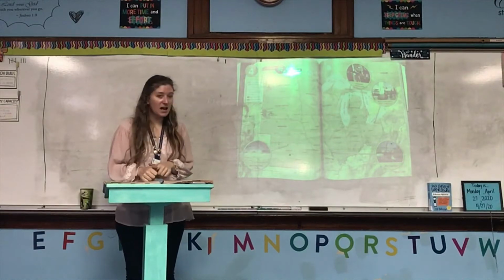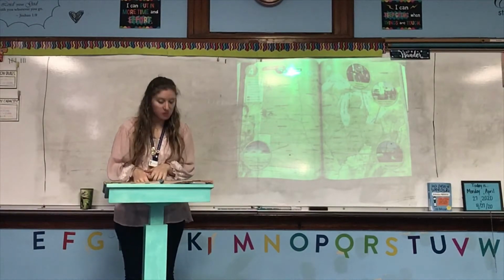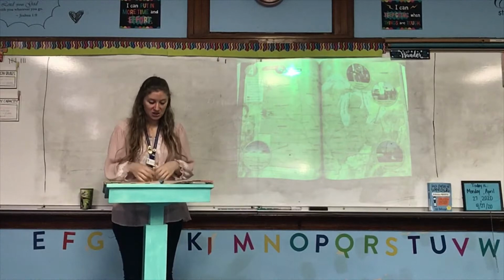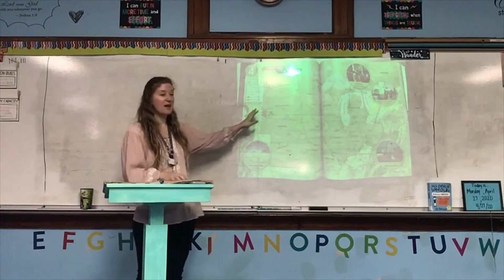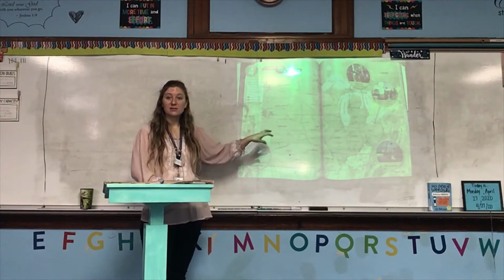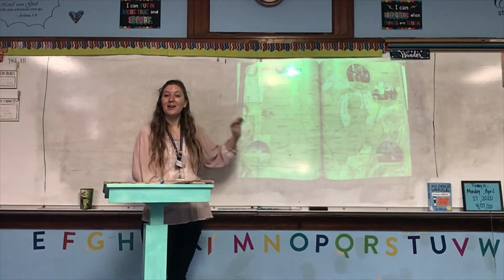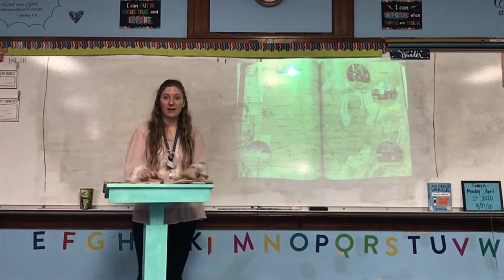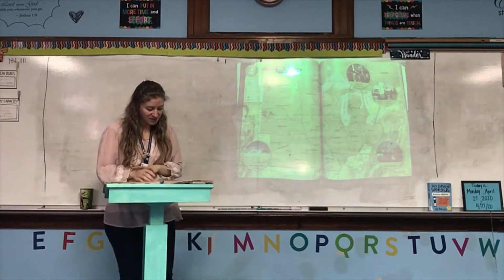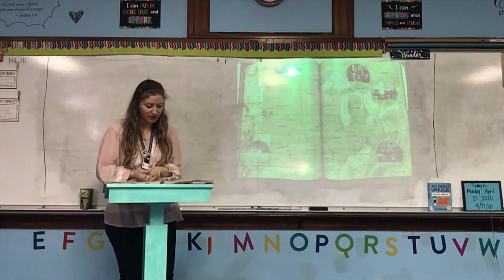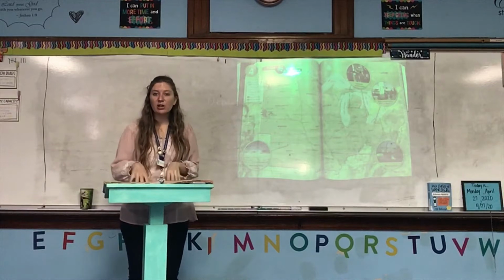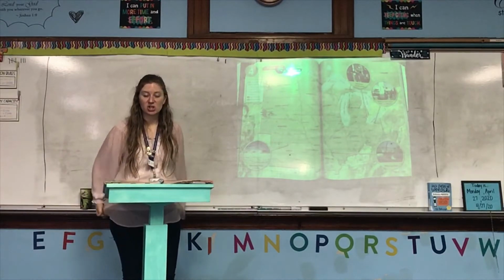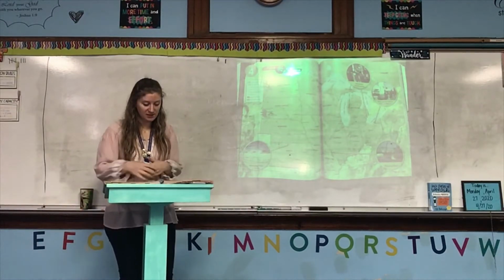So go ahead and open your book to page 236 to the map of the Midwest. I also have it on the board. It looks like it's pretty hard to see, but hopefully you can see well enough to follow along in your textbook. So open up to the map on page 236, and then we're going to look at this to start our chapter on the Midwest.